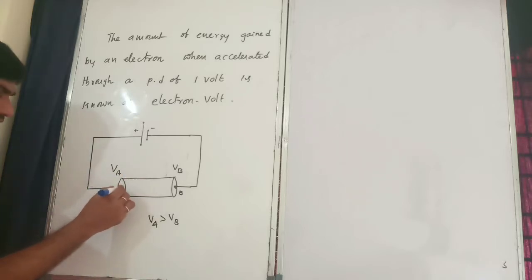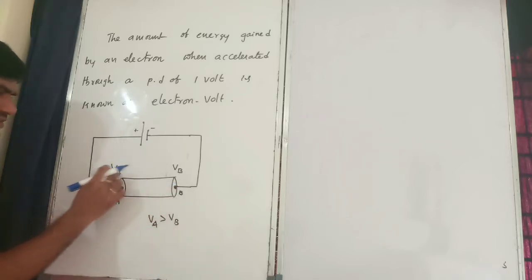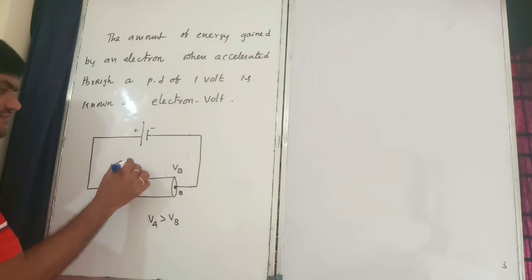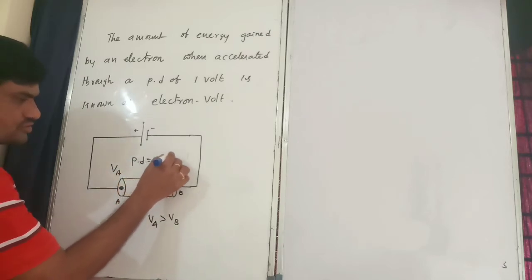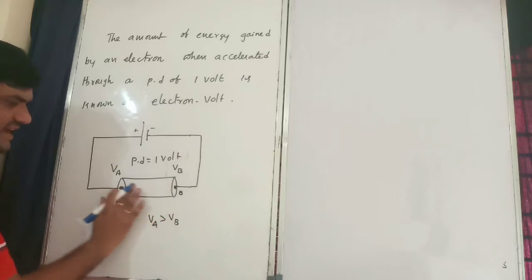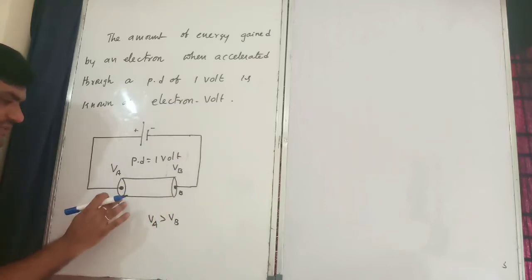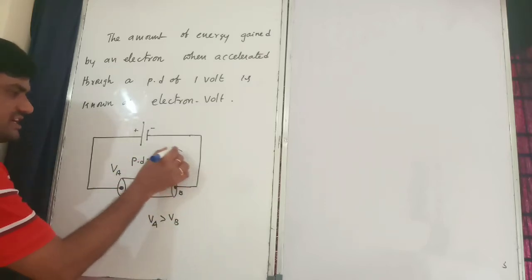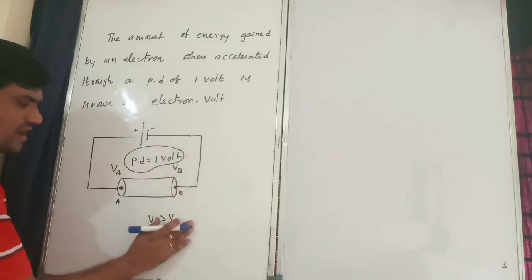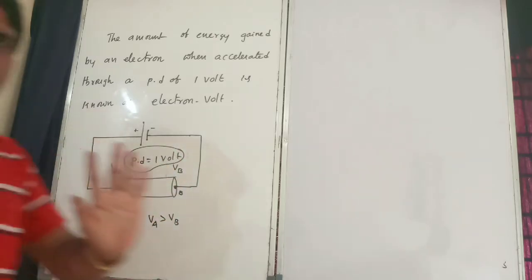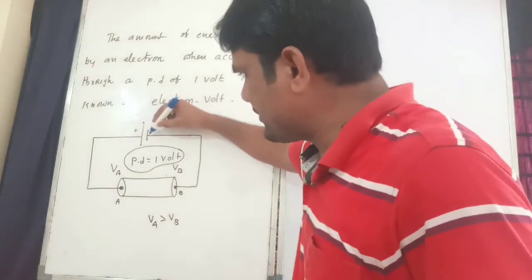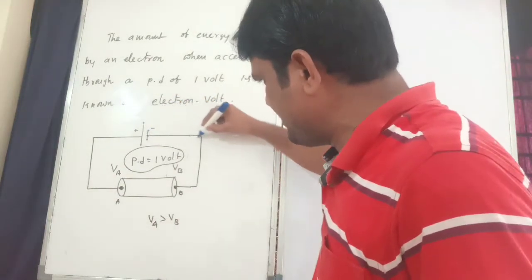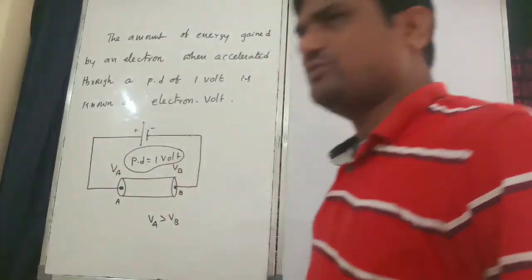The difference between VA and VB, I will consider the potential difference to be 1 volt. So in this area between VA and VB, the potential difference is 1 volt. Now electrons move from the negative terminal to the positive terminal.